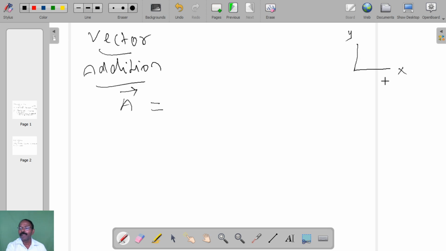For example, in x I am taking time and in y temperature. So time: morning, let me take 8 o'clock, then afternoon 12 o'clock, then evening 3 p.m., and again evening 6 p.m. That is the way I am taking the time. And on this side, temperature.